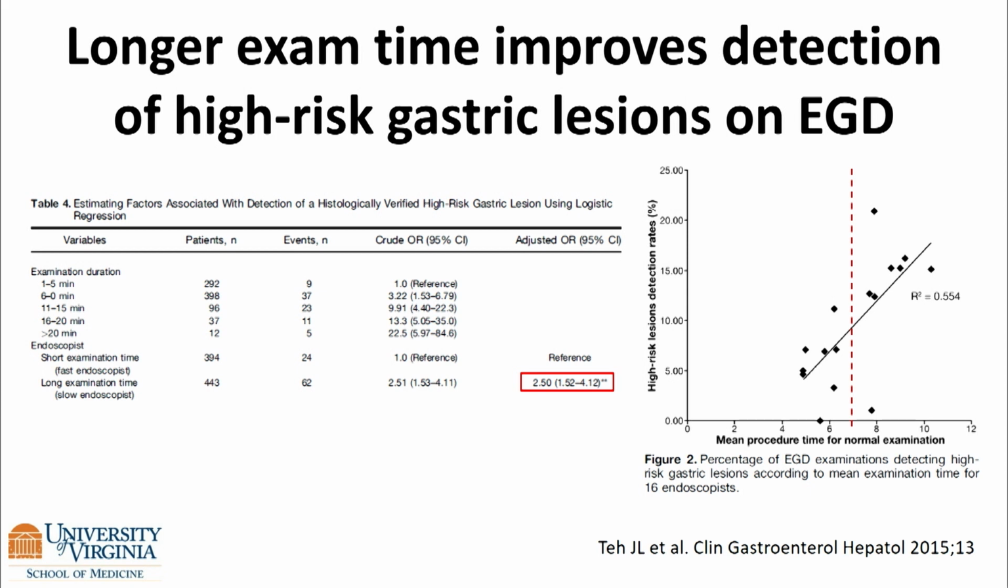This is a famous study that I think Doug brought up yesterday as well, from Singapore. You'll note that endoscopists are divided into short and long examiners, and a long exam time is 7 minutes, not looking at the stomach, it's for the whole EGD, 7 minutes. They found statistically more high-risk gastric lesions, 2.5 increased odds. So 7 minutes for the whole EGD.